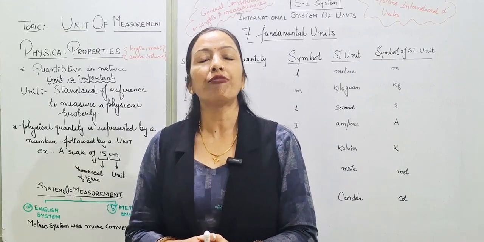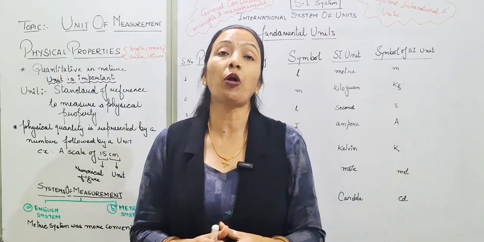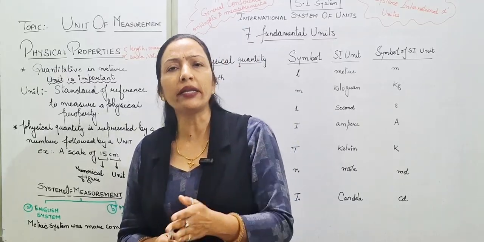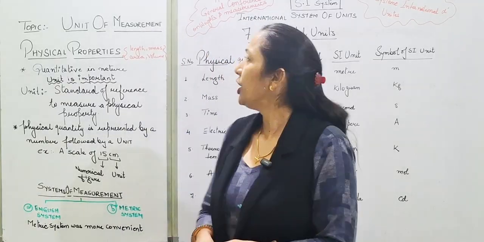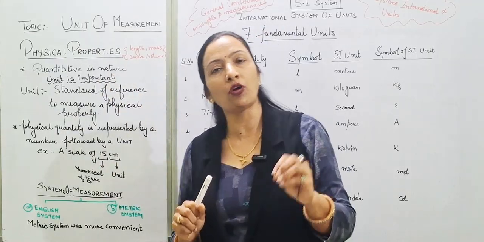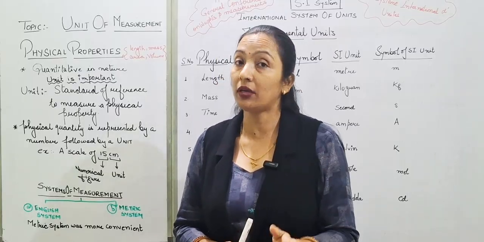Several properties of matter can be measured, and these properties are quantitative in nature. Means the physical properties of matter can be measured. So today's topic is unit of measurement, which is from Some Basic Concepts of Chemistry, unit number 1,